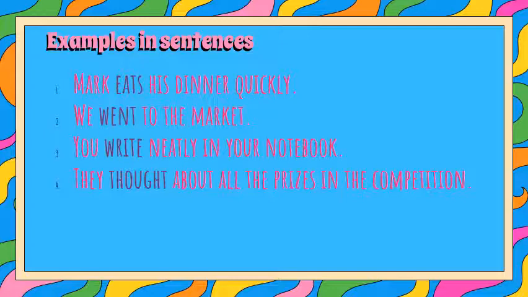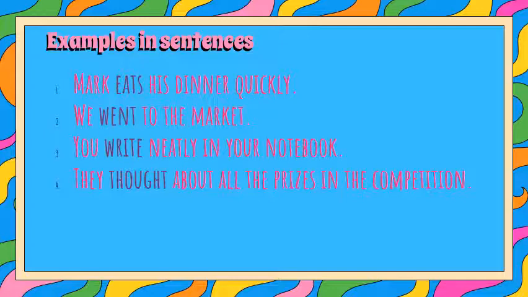So a verb almost always comes after a noun or pronoun. Jadi sebelum ibu berikan contoh, ada hal yang perlu kalian ingat, bahwa verb itu selalu ada setelah subjek atau noun atau pronoun. Ya, like these examples.